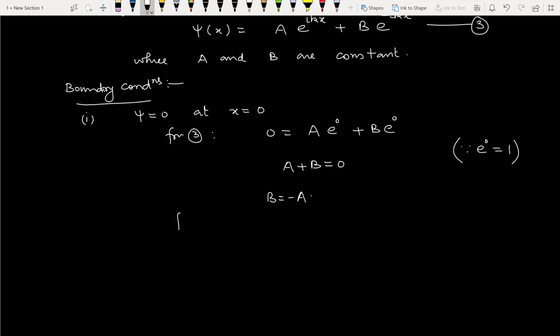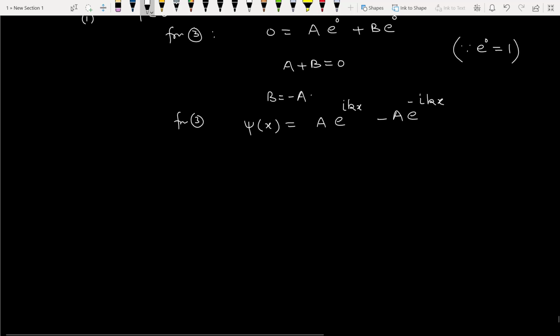So from 3 we get psi(x) equal to A e raised to power iota kx minus A e raised to power minus iota kx. Taking A common, e raised to power iota kx minus e raised to power minus iota kx.